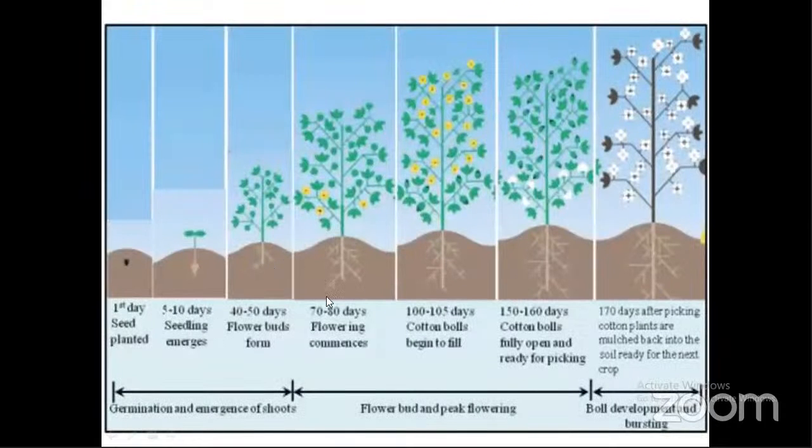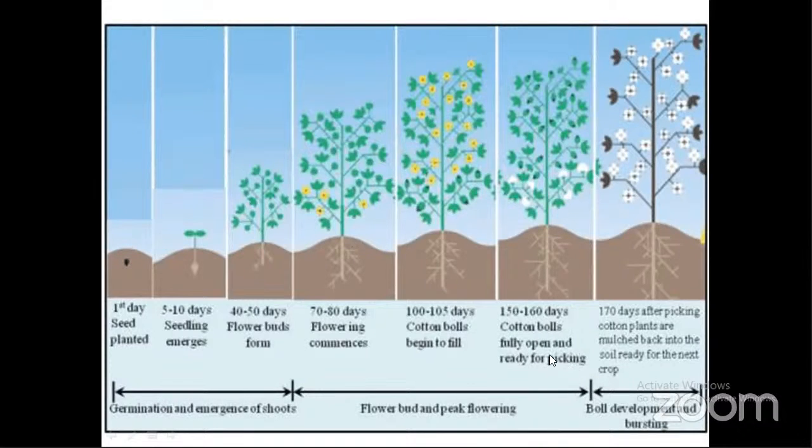In this image, we can see the different growth stages. On the first day, the cotton seed is planted. At 5 to 10 days, the seedlings emerge from the soil. At 40 to 50 days after sowing, flower buds form. At 70 to 80 days, you can see the crop flowering. At 100 to 105 days, the cotton bolls begin to fill. At 150 to 160 days, the bolls are fully open. They are ready for picking.